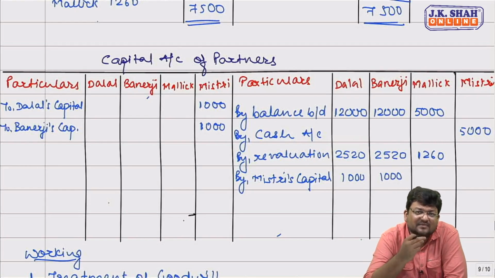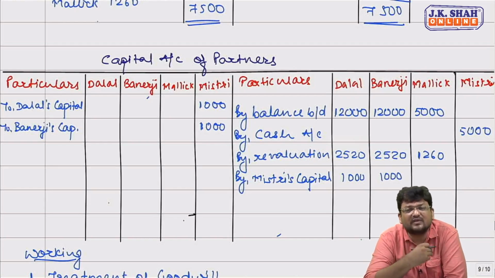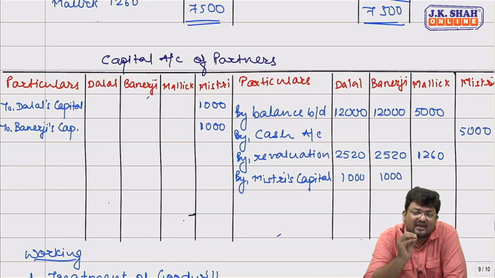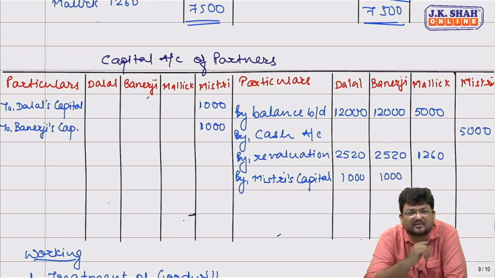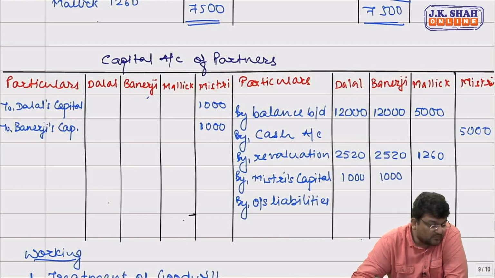So outstanding liabilities account debit, and instead of outstanding liability, now we are liable towards partner to pay that amount. So Dalal's capital should be credited. What will be the entry? Outstanding liability account debit to Dalal's capital. So will be credited to Dalal's capital. Rupees 1,000.